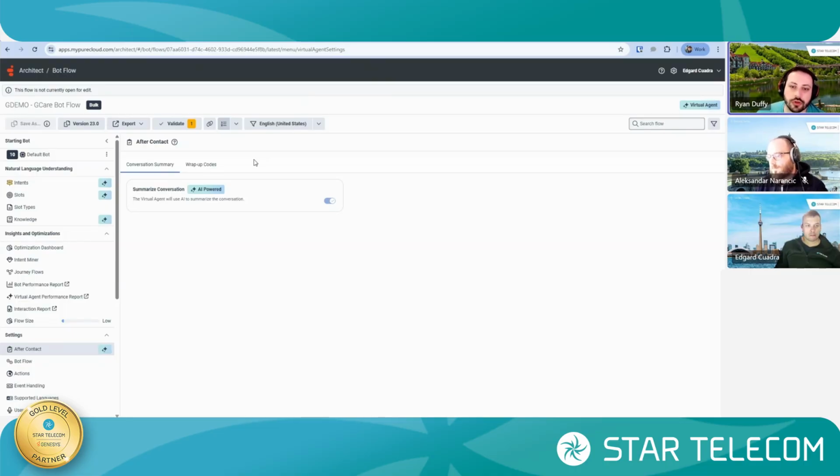So these are a couple of the abilities that the virtual agent provides, and a couple of things that enhance your call flow. And this is before we even get into the conversational aspects of the virtual agent. There's a lot more understanding and a lot more capabilities there. I'll pass it off to Alex, who can elaborate on that.